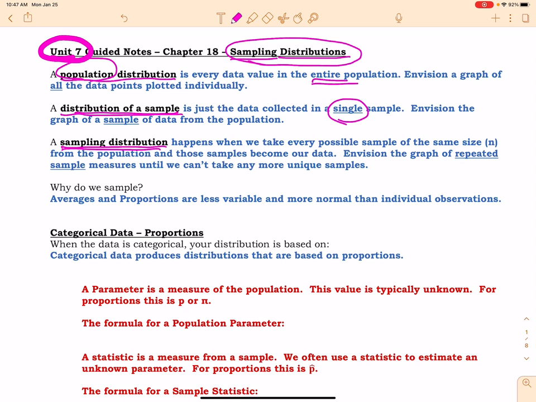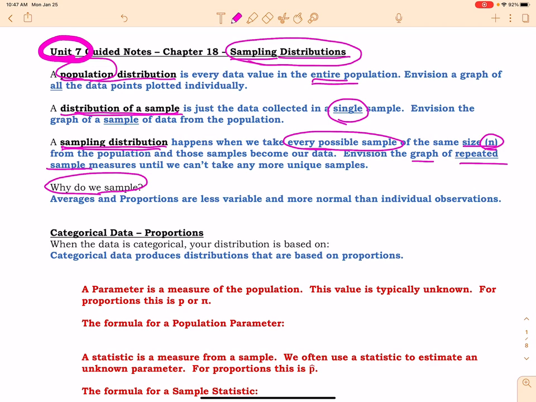A sampling distribution itself means that we have every possible sample of the same size, and we use n to represent that, from the population, and then those samples become all of our data. So in other words, this time you're going to envision a graph of repeated sampling, and that is going to create its own distribution. So when we talk about sampling, we need to know why we want to do this at all. Well, here's the deal.